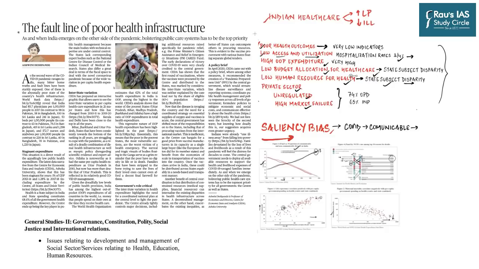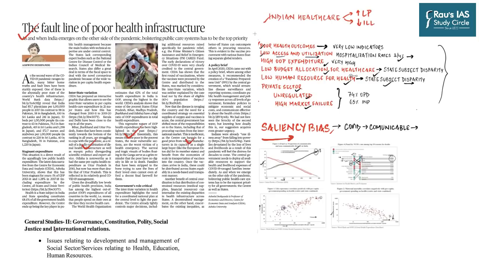So the next news which we are going to take up appears on page number 6, the fault line of poor health infrastructure. According to the author, as the second wave rages on in our country, a lot of bitter truths and fault lines have been exposed as far as the health infrastructure of our country is concerned. And then in the whole editorial, she goes on and talks about a lot of issues with our health infrastructure. And so she talks about high out-of-pocket expenditure on behalf of the citizens. She talks about massive inequality or inequity among the states when it comes to the health parameters. And she also talks about the stark differences among the states as far as per capita expenditure on health is concerned.